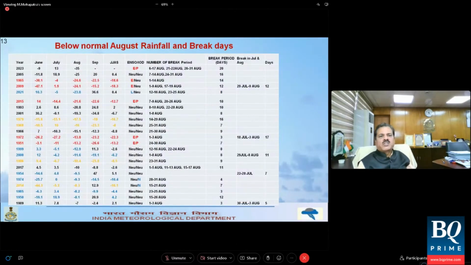Now let us look at the below normal rainfall activity in August and the break days. As I was telling a little earlier, the total number of break days has become 20 in 2023. And this large number of break days was responsible for about 35% deficiency in rainfall activity in the month of August.